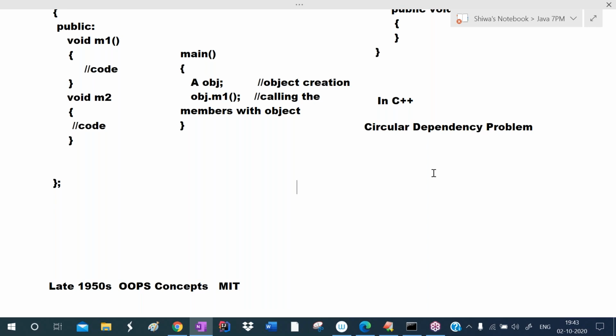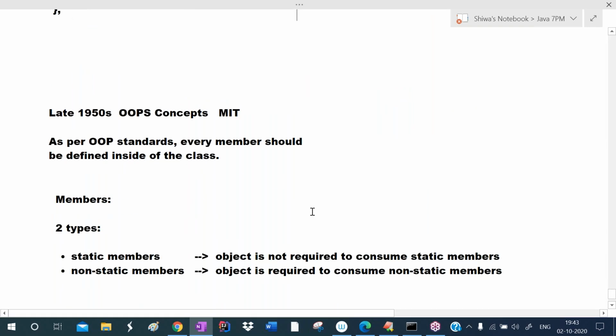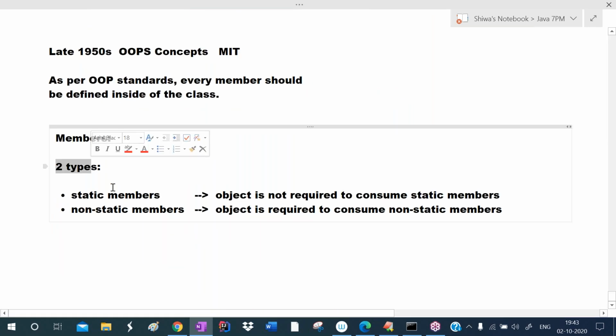Now software developers took this circular dependency problem as a challenge. They wanted to develop one pure object oriented programming language in which we can define each and every member inside the class, including main. From this thought, they divided members into two types: static members and non-static members. For the static members, object is not required. For the non-static members, object is required.